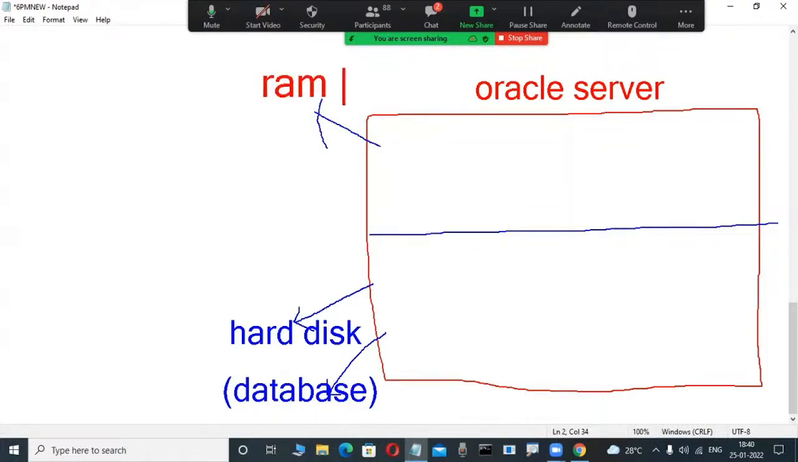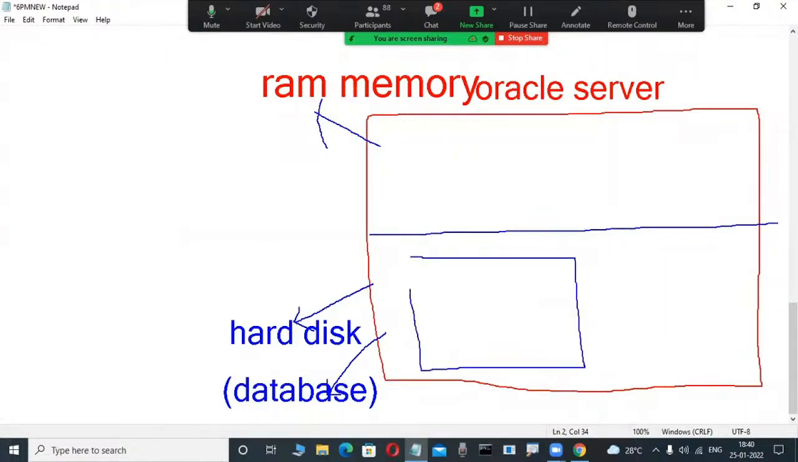For example, there's this instance, but unfortunately, newcomers, for the purpose of RAM memory. Maybe in a memory area, some concepts are executed. Okay, fine. Now check it out. In a hard disk, so many files are there: data files, control files, redo log files. So many files are there.